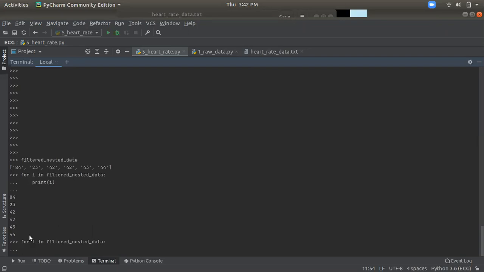To find even numbers and odd numbers, there is the mod function. We know that an even number is completely divided by two without any remainder. It means the remainder should be zero, right? It should be an even number. So first of all, we have to check what the type of 84 is. Let's check the type. If it's an integer, then we can proceed directly. If it's a string, then we have to convert it to an integer.